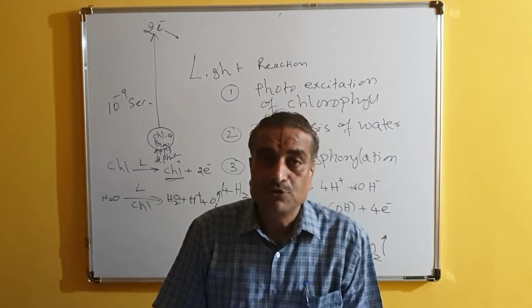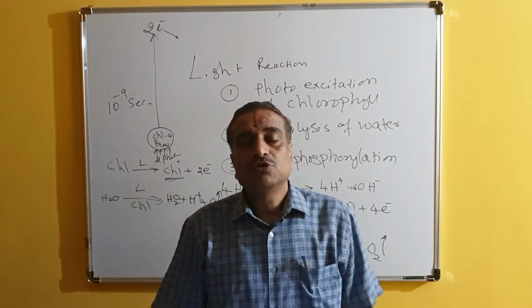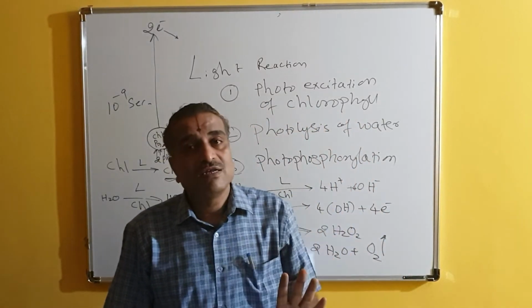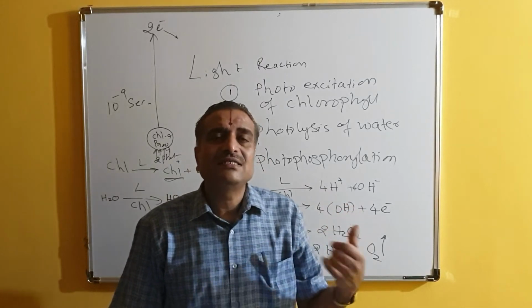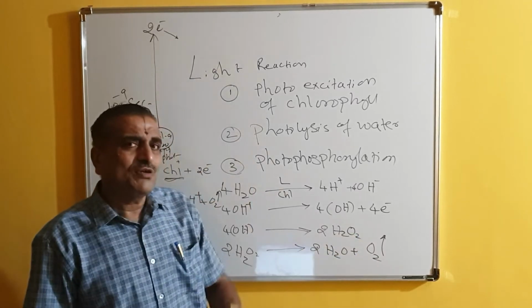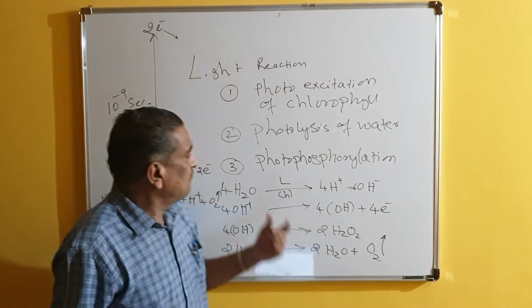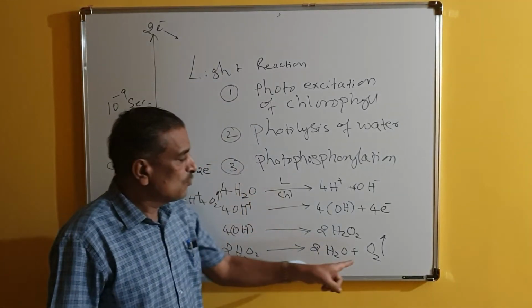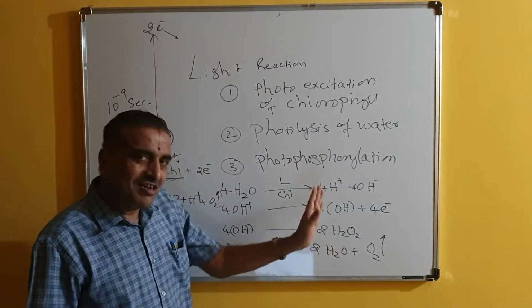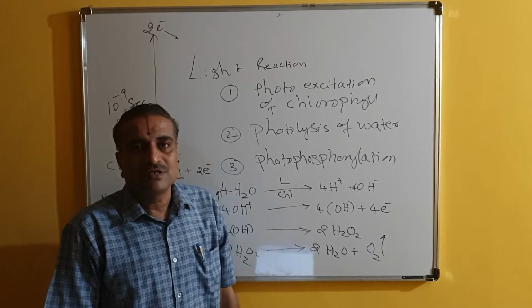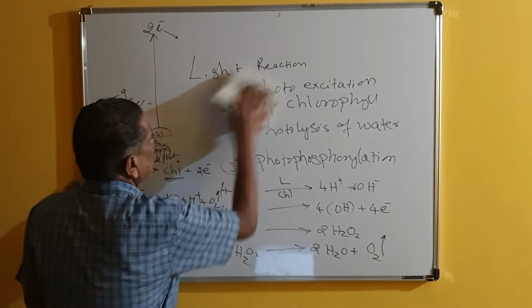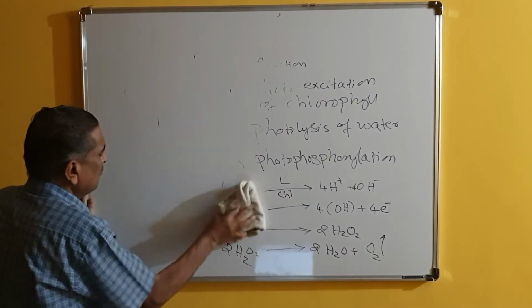Whatever oxygen we are using for our respiration comes from the photosynthetic phenomenon during the photolysis of water. So water is broken down and it is liberating oxygen here. Now, for how many water molecules is one molecule of oxygen liberated? If 4 molecules of water are broken, 1 molecule of oxygen is available. But you know, 2 molecules of water are again given back to the chlorophyll molecules. So this is called the photolysis of water, or it is also called photoionization of water.